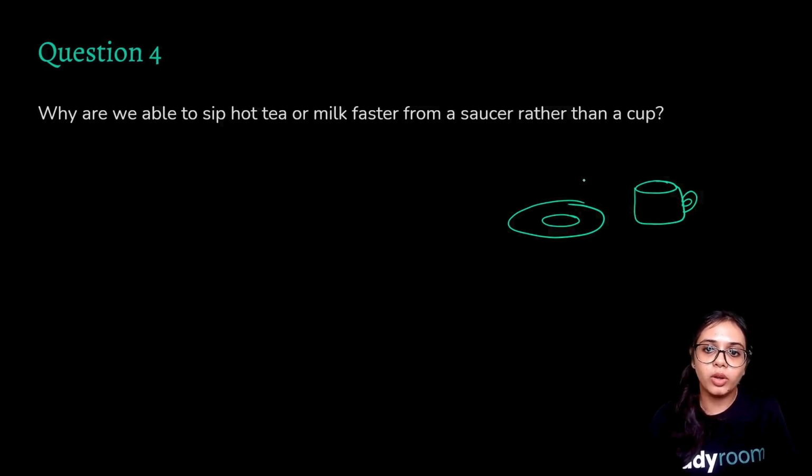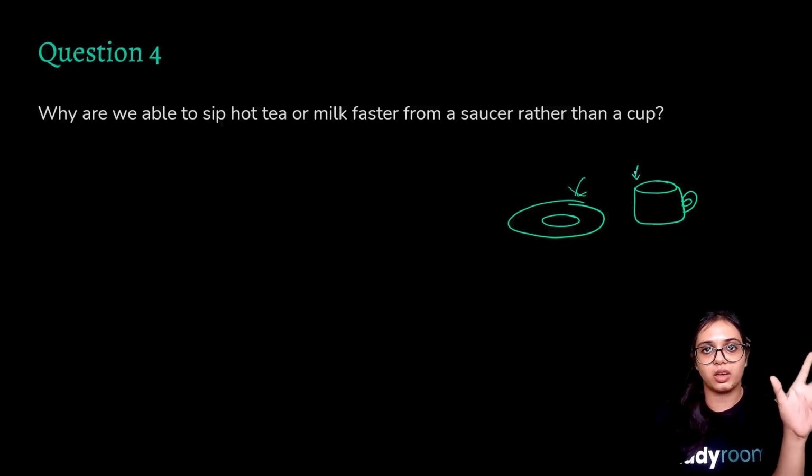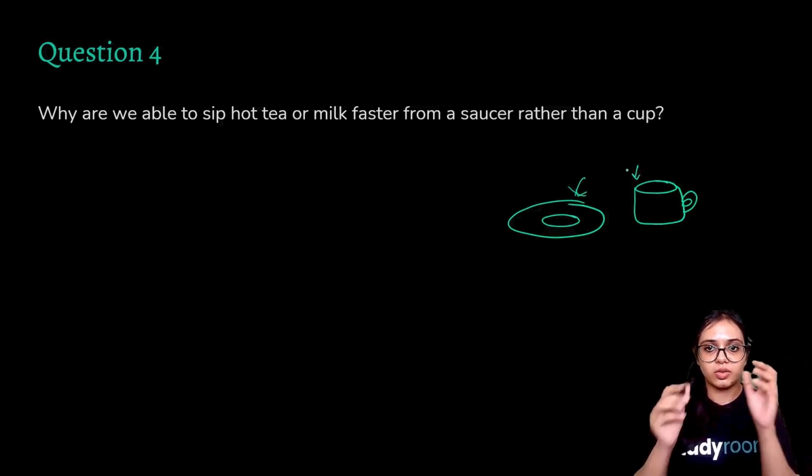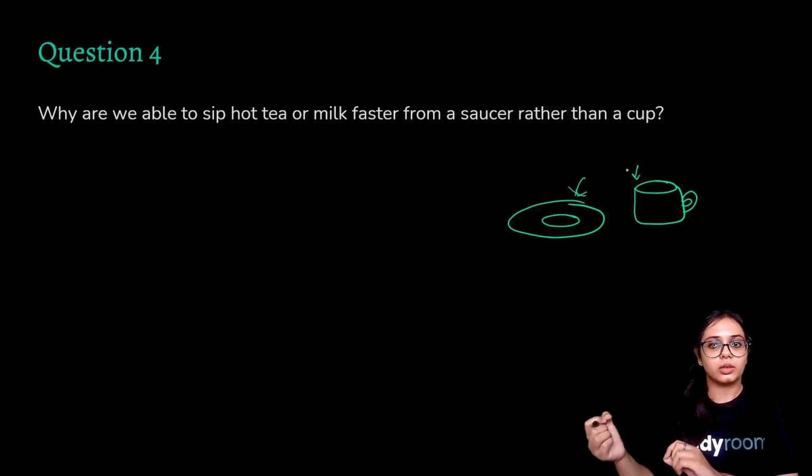So when you pour milk, tea, water, anything over here, the rate of evaporation of the liquid molecules is higher. Because the rate of evaporation is higher, the milk or tea in the saucer will cool faster as compared to the cup.